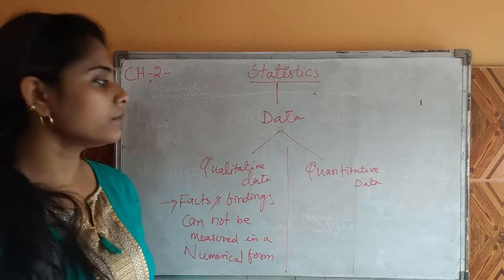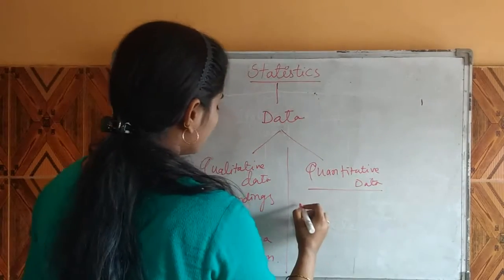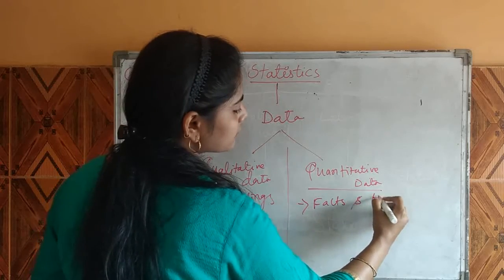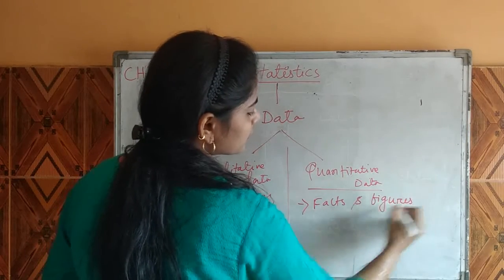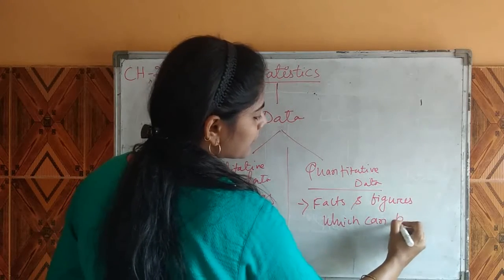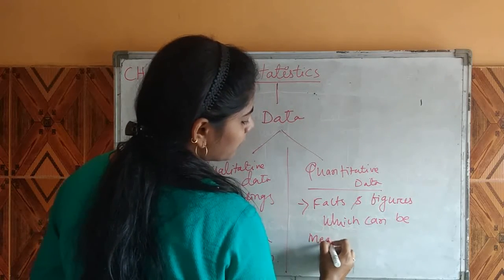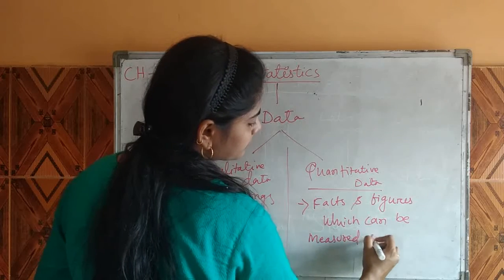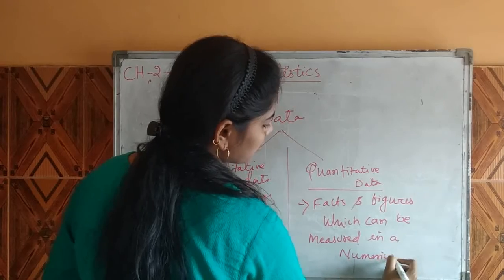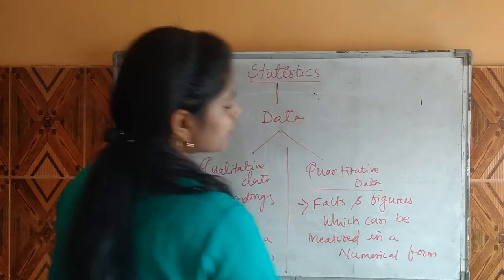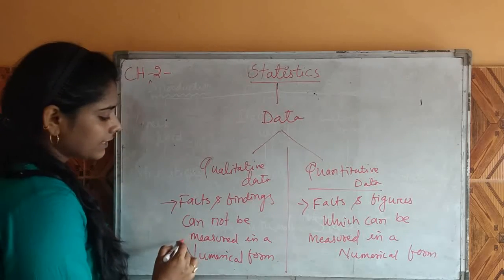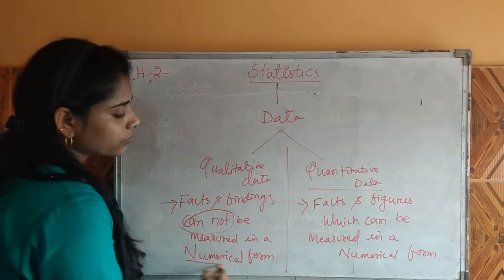At the same time, quantitative data means facts and figures which can be measured in a numerical form. That is the basic difference between qualitative and quantitative data. For example, qualitative data examples are honesty, beauty, etc., which cannot be measured in a numerical form.